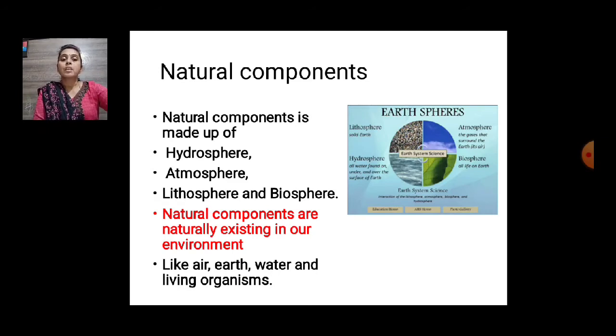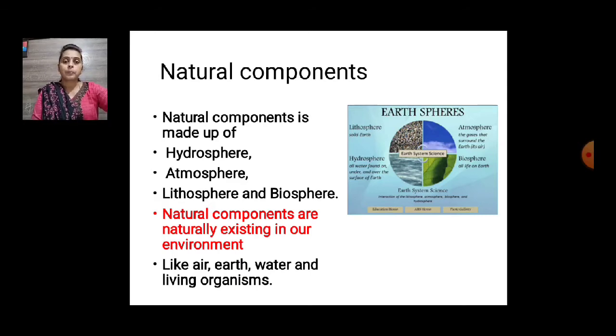Natural components are naturally existing in our environment. So what are natural components? Since they are naturally existing in our environment, they are called natural components or natural environment. As I told you, the hydrosphere is already there. Water is everywhere, it is a nature's gift.